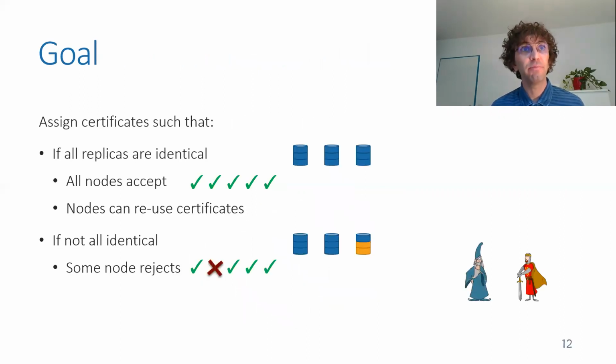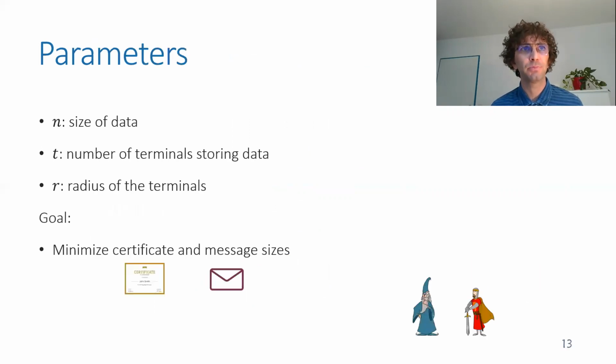So the goal is to have a mechanism such that if all the replicas are identical, all the nodes accept, are happy, and can reuse the certificates. And if they're not identical, then someone rejects. It doesn't have to be the same one that has the wrong data, but one of the units of the system, at least, will have to raise an alarm saying something is wrong.